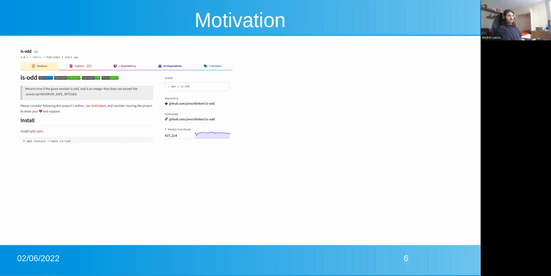In the real world, there are examples. So people reuse code a lot. This simple is-out package, you can see it's been being downloaded weekly for 400,000 times, so that's quite a lot.